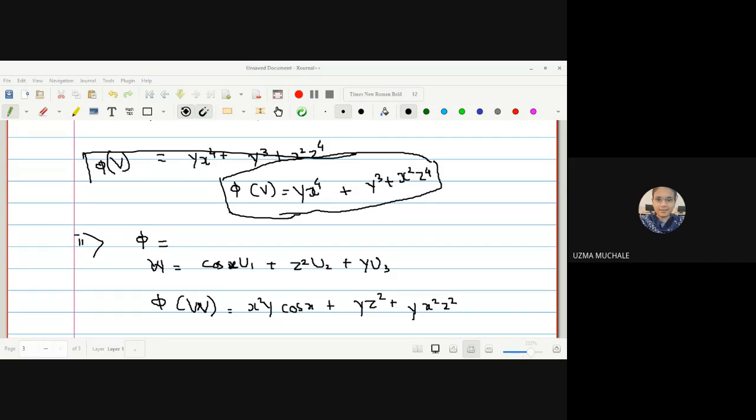So y as it is, and dyw is z square. So it is yz square, correct? Okay, I hope you are solving the example. Anyone having a doubt for this one? Simply we have to evaluate the dot product like that.